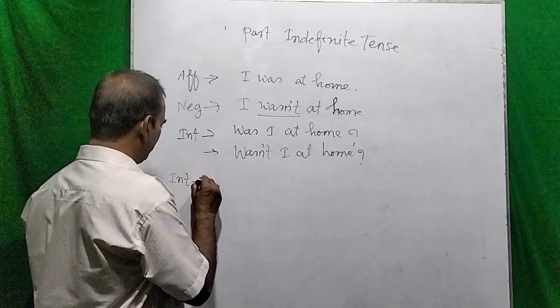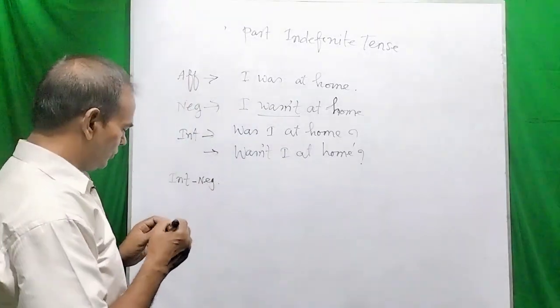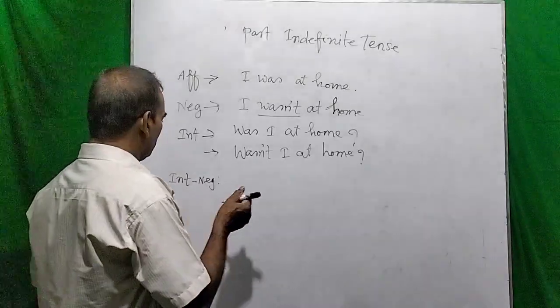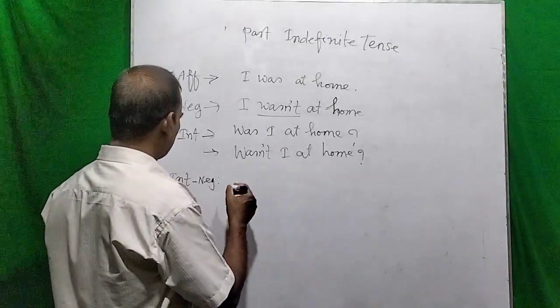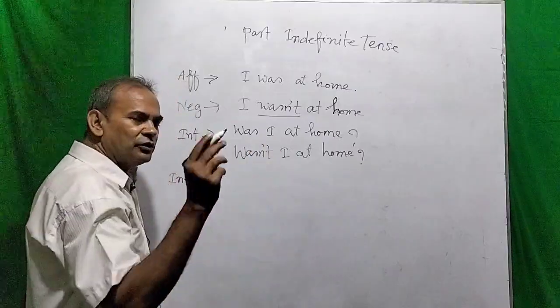And now, last of all, the interrogative negative sentence. In this case, you have to use the contracted form of the verb to be and not.